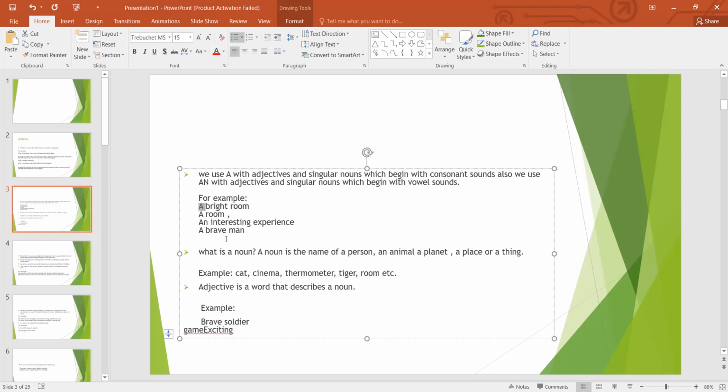And also, whenever we mention only one thing or noun, like room, then we put a, right? And there is another example, an interesting experience, which means an experience which is really interesting. It's an adjective starting with a vowel sound, so we put an before this adjective.